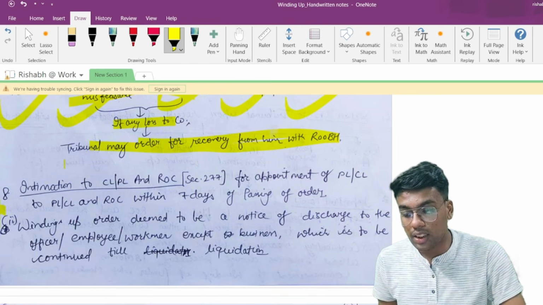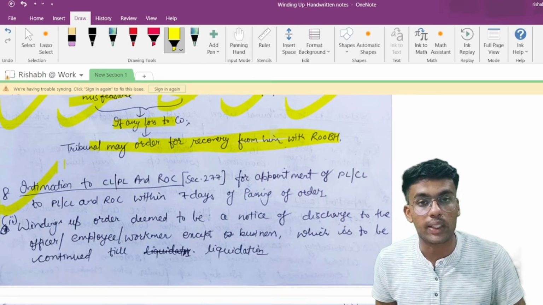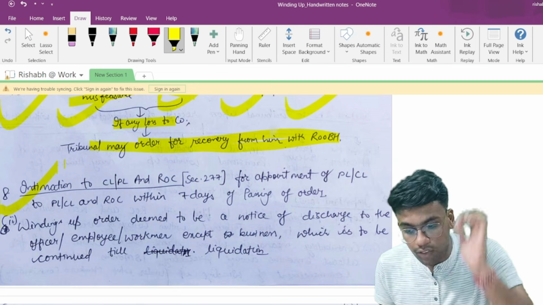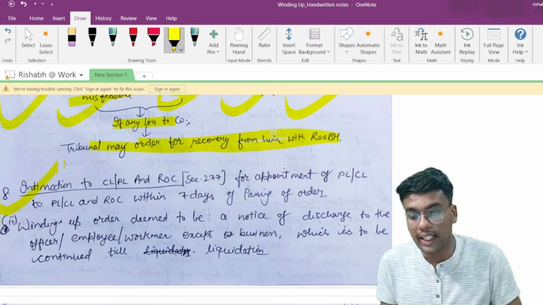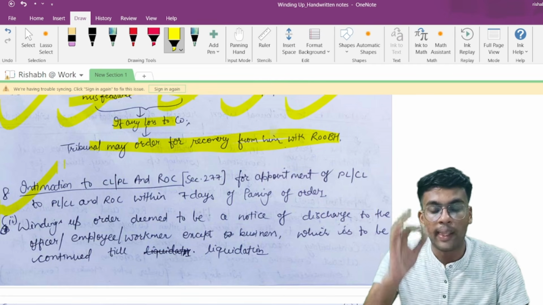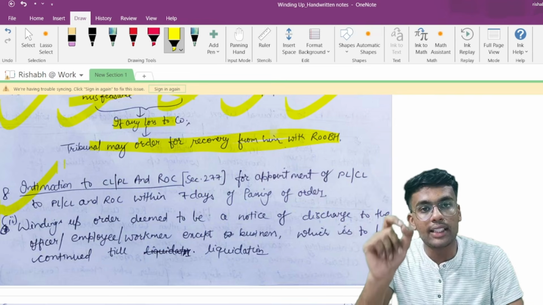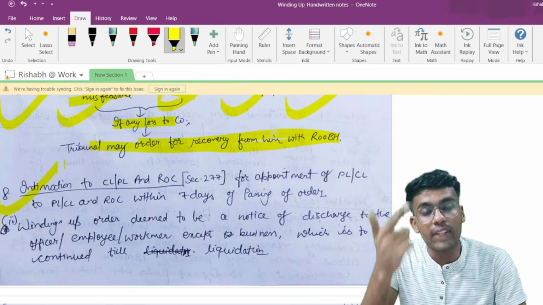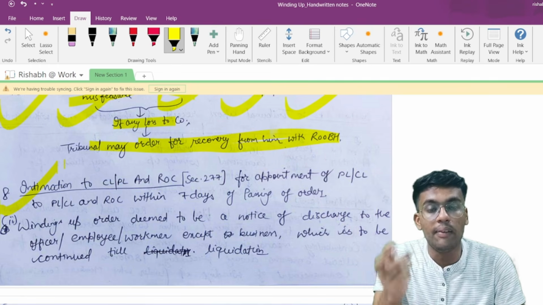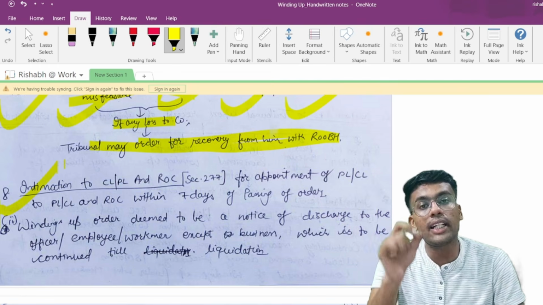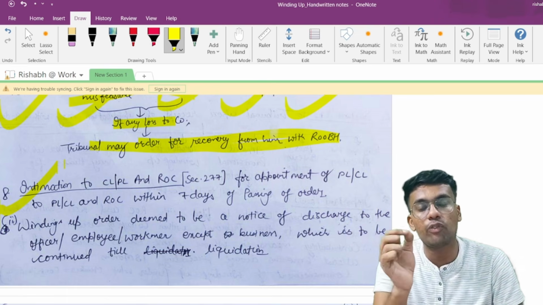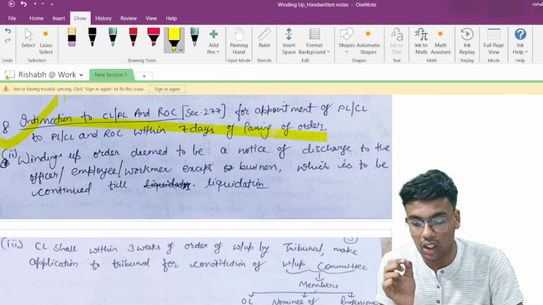Point number 8 talks about intimation to CL, PL, and ROC. Tribunal will pass an order for winding up of the company and will appoint PL and CL. Now, after appointment of PL, CL or OL, the tribunal shall intimate PL, CL, OL along with the ROC within 7 days of their appointment. This is what this provision talks about.